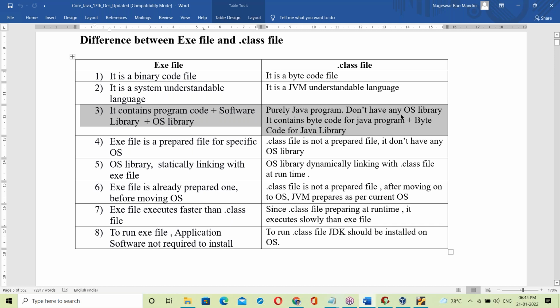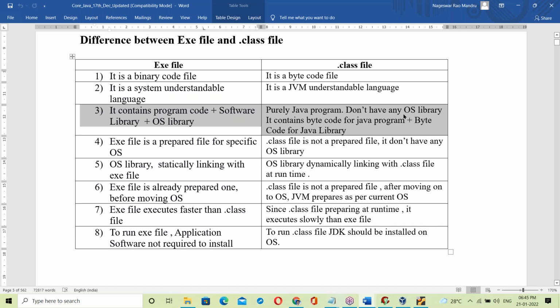Even a Python script is the same. A Python script also doesn't have any OS library. Python links to different operating systems at runtime; Python also uses dynamic linking. Suppose a Python script is running on Windows, it links to the Windows OS library. The same script running on Linux links to the Linux OS library, and on Unix links to the Unix library.